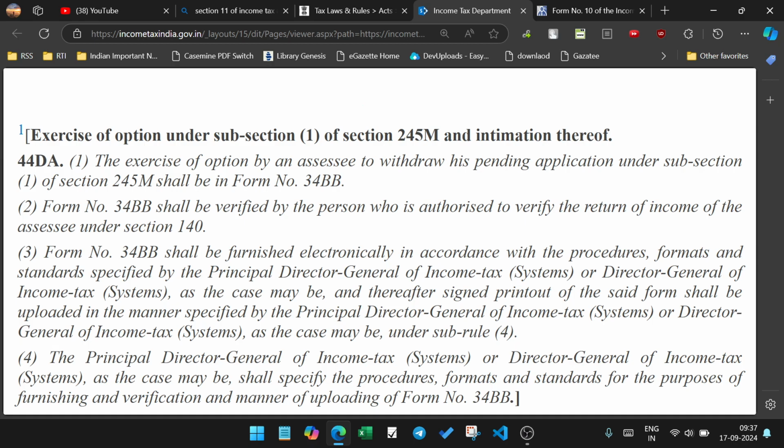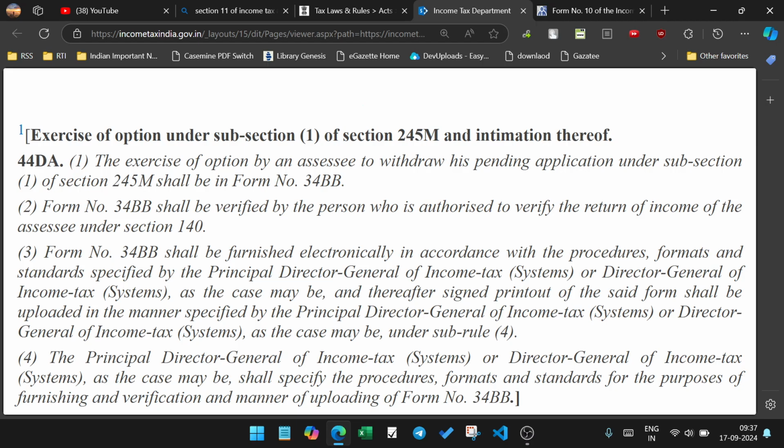And the exciting option of the other side to withdraw is pending application under section 245M shall be for file Form 34BB maybe. The Form 34BB shall be verified by the person who is authorized to verify a return of income under section 140. The form 34BB shall be furnished according to the procedure.